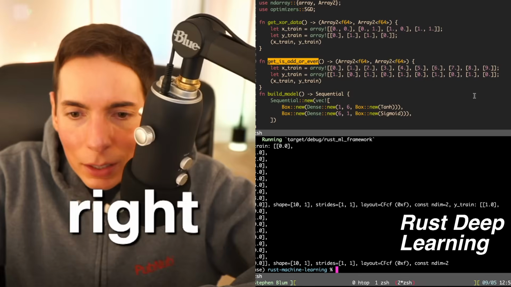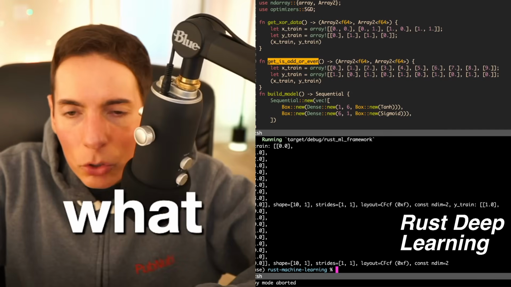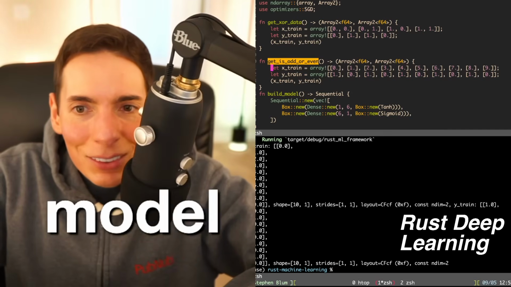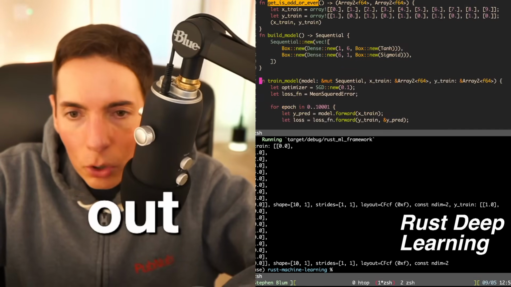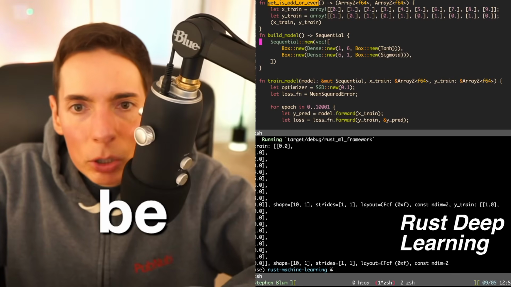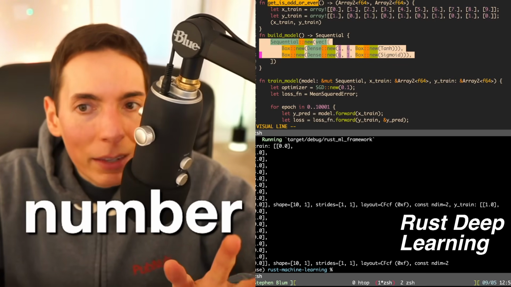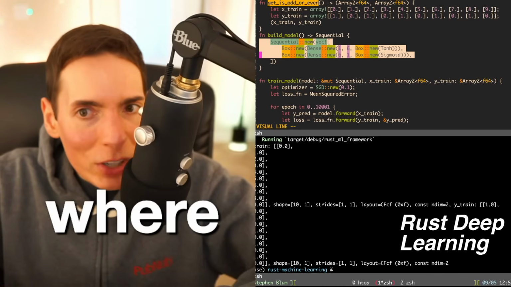All right, so we did it. Here's our training data. And what we can do is now we can train a model on this data. Check this out. So we should be able to easily, and so I changed our input model to be a sequence, so sequential. So input size is 1 because it's just a single number, and then output size is 1 because it's whether it's odd or even, right? And binary classification.